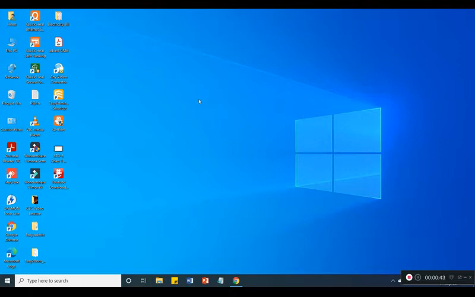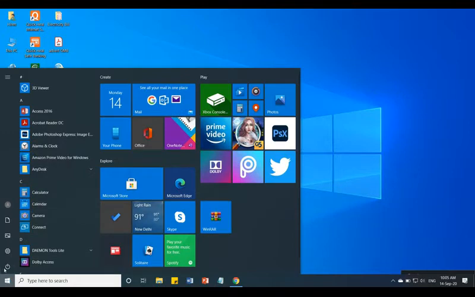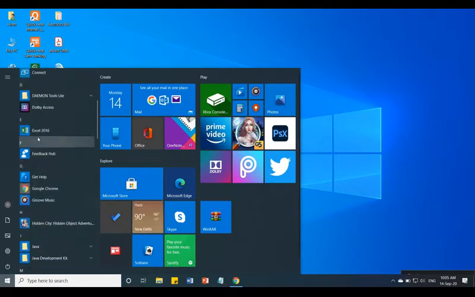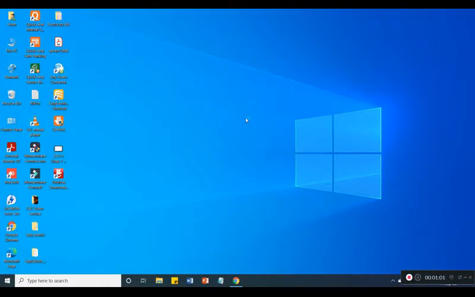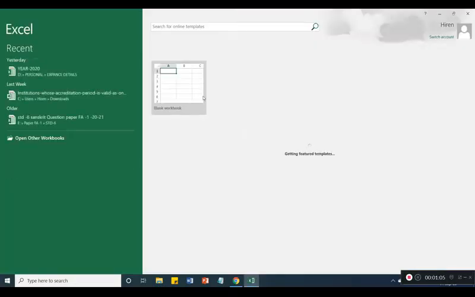So now here we will see how to start MS Excel first, and see the overview of MS Excel. Here go to click on the start button, and you will get Excel. Here Excel 2016, click on this. So you will get the Excel look like this.